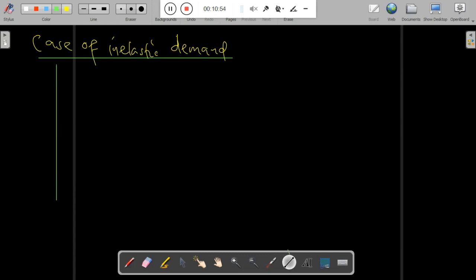So it will be better if we look graphically at the concept of price and revenue determination under the effect of elasticity. This is how the graph looks. Let's try to demonstrate the concepts graphically.